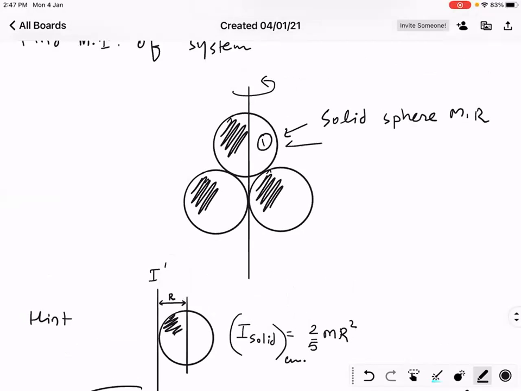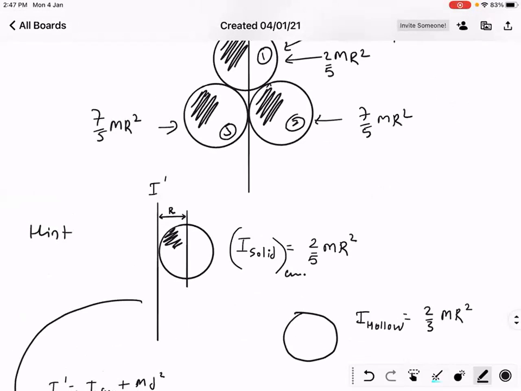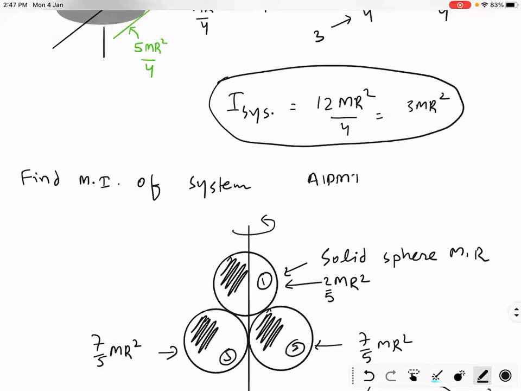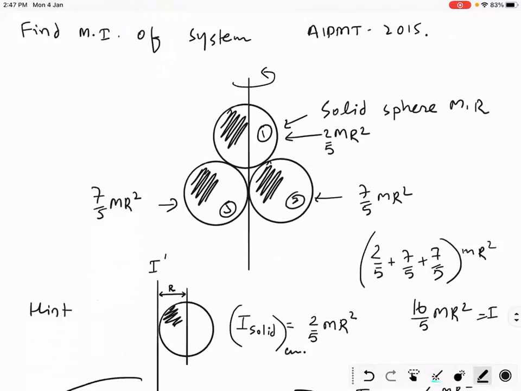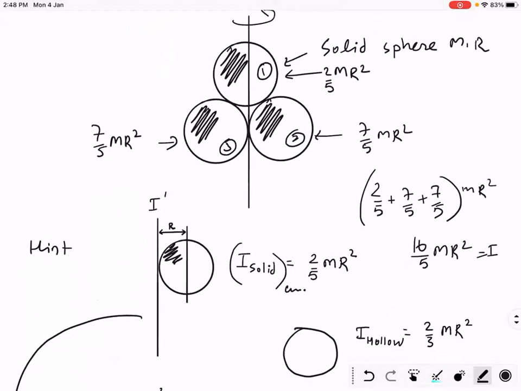So for sphere 1, your moment of inertia is 2 by 5 mr square. For sphere 2, your moment of inertia is 7 by 5 mr square. For sphere 3, moment of inertia is 7 by 5 mr square. So your final answer is 2 by 5 plus 7 by 5 plus 7 by 5 bracket mr square. So 7, 14 and 2, 16, 16 by 5 mr square is your final answer. 2015 AIPMT. 2015. Okay, done.